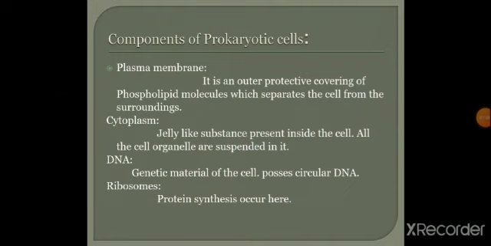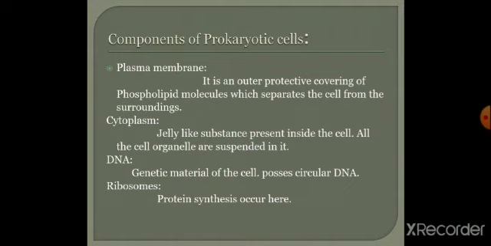Components of the prokaryotic cell. We have to discuss in depth about the components. Plasma membrane: it is an outer protective covering of the cell which contains phospholipid molecules which separate the cell from the surroundings. And the cytoplasm: it's a jelly-like substance present inside the cell, and all the cell organelles are suspended in it. Suspended concerns the organelles that are floating in the cytoplasm.